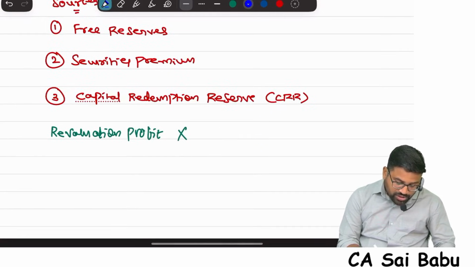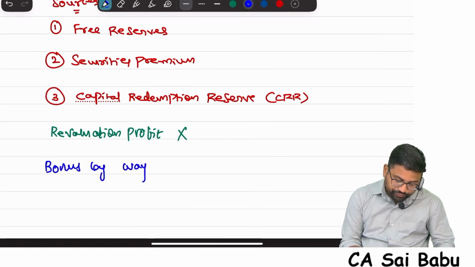Okay, sir, what about the second category? Bonus by way of converting partly paid into fully paid. Partly paid into fully paid.